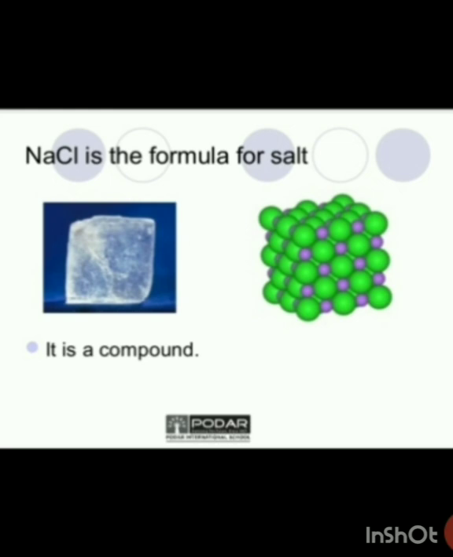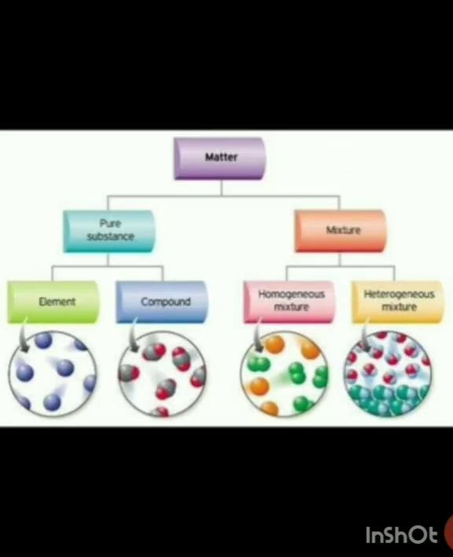So this is how a compound is formed with two different elements, and we call NaCl sodium chloride, that is our salt. So now you know what elements are, what compounds are, and why they are called pure substances.